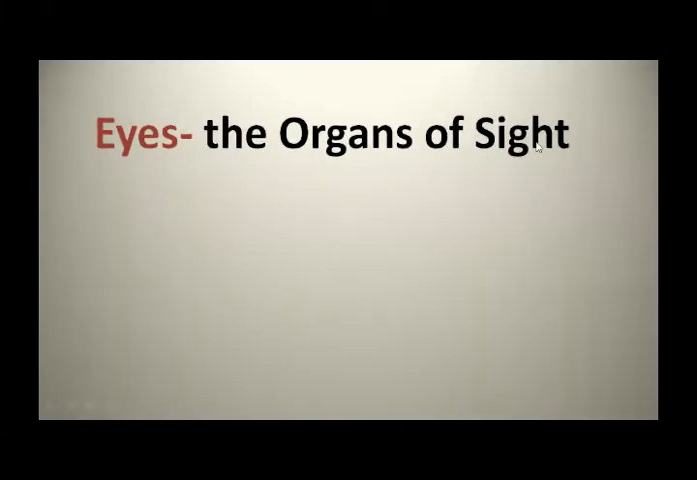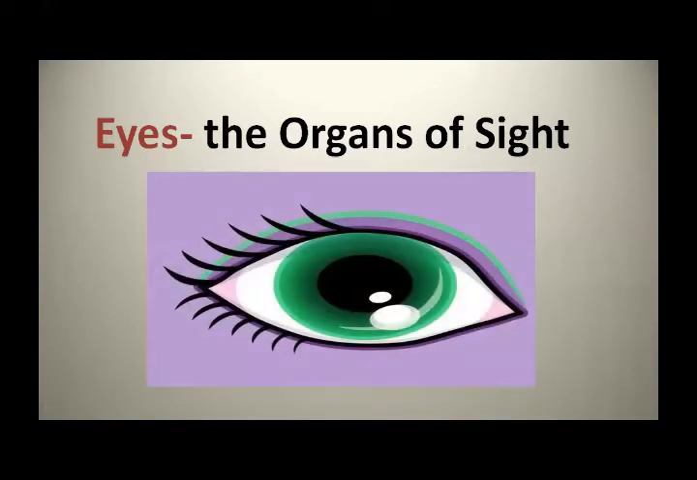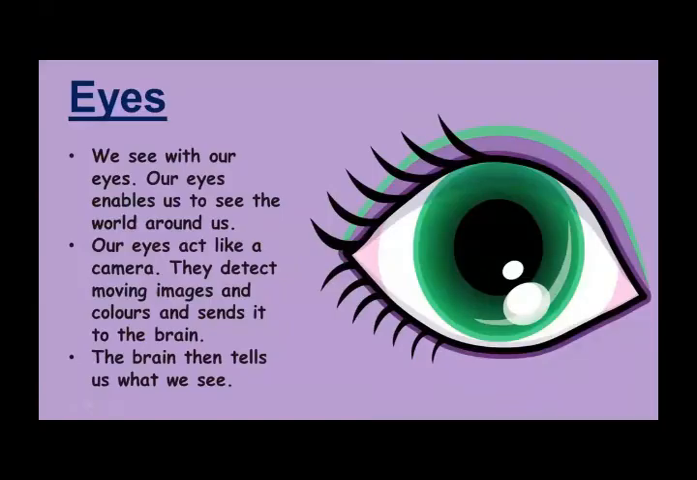So the eye is the organ for our sense of sight. Let's start with the organ of sight. Do you know the eye is the most important sense organ? Okay, the eyes lie in the sockets in the skull and they are shaped like a bowl.